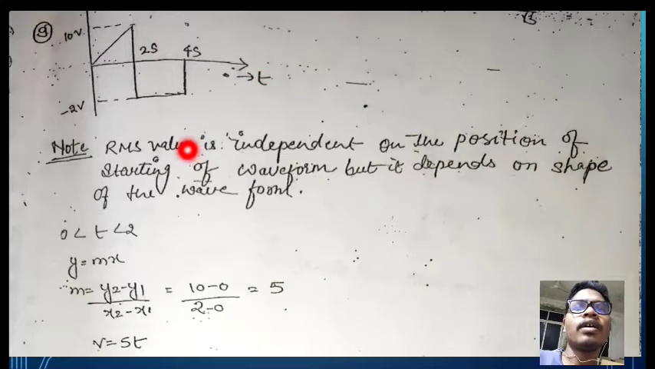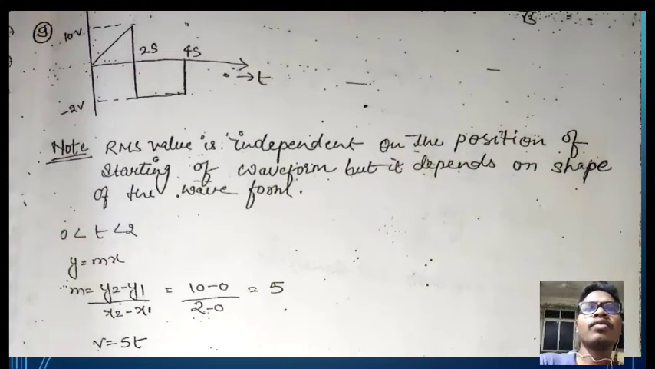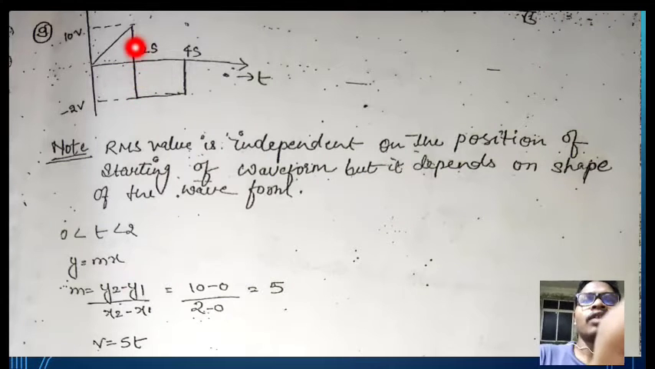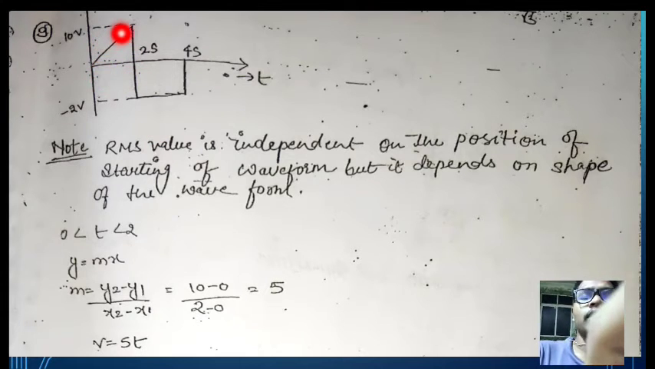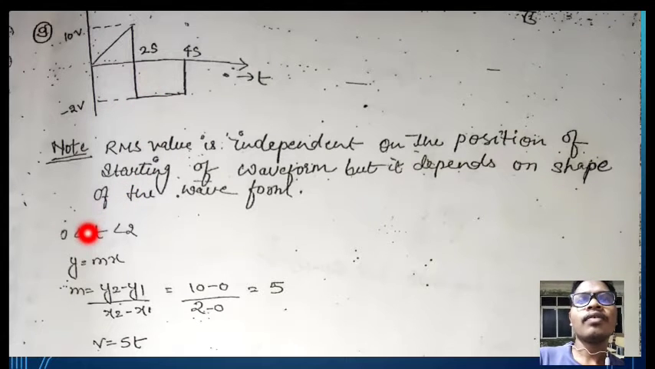Please note one thing: RMS value is independent of the starting position of the waveform, but it depends on the shape of the waveform. Where it starts does not matter. But it depends on which type of waveform it is, whether sawtooth, triangular, rectangular or sinusoidal. That matters in this topic. So in the first case it is a triangular waveform.